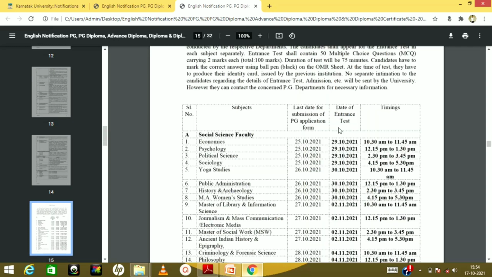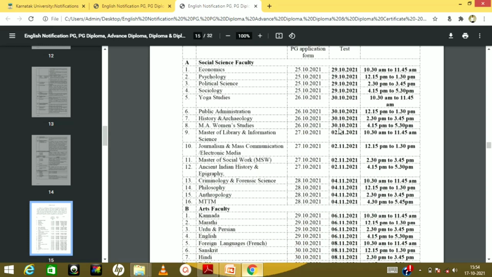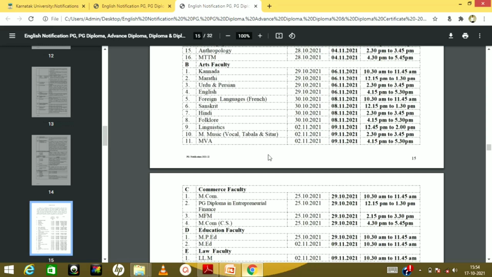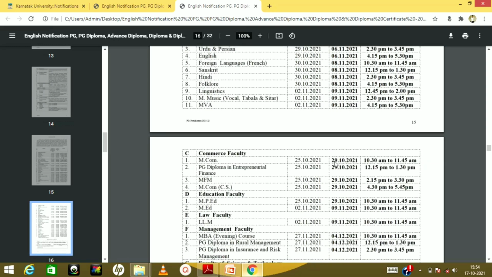The most important thing is when your PGET entrance examination is going to be. So for MCOM, it is going to be on 29th of October. So this month on the 29th, you are going to have the exam from 10:30 to 11:45, and the last date for giving the application form is going to be 25th of October. So you are still left with 1 week. Fill in your application forms, share it with your friends so that they can also apply for this course, and start your preparation for the MCOM PGET paper.